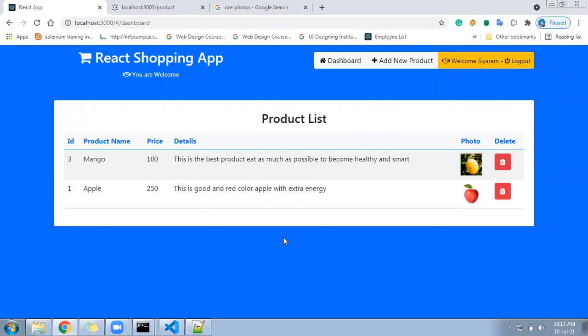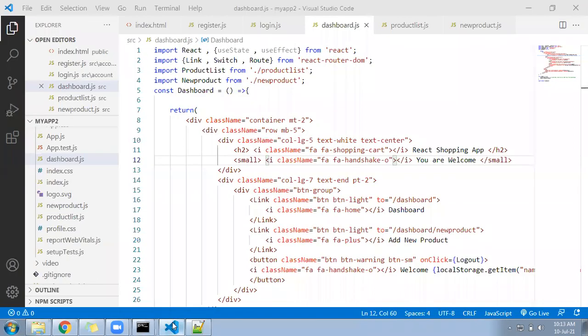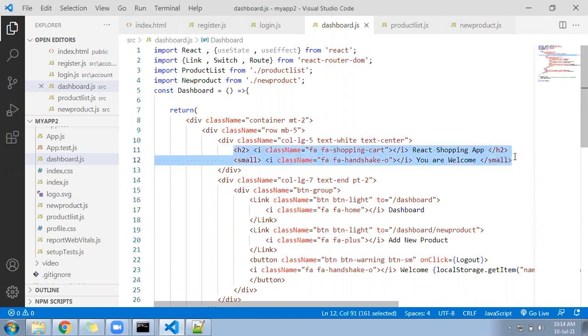You are welcome. So you can change here. Font Awesome, it will look better.